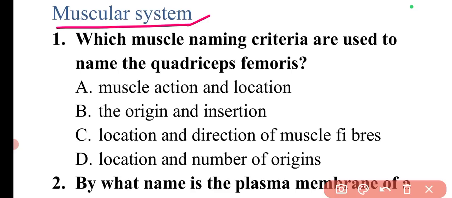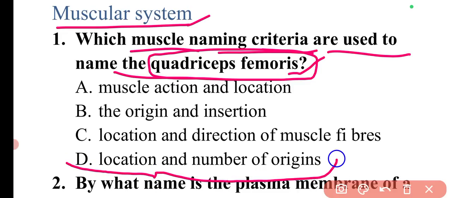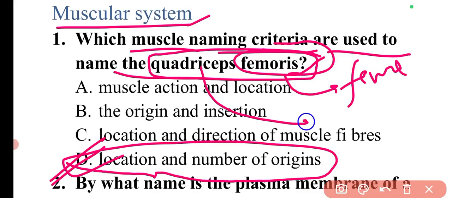The first question is, which muscle naming criteria are used to name the quadriceps femoris? So quadriceps femoris is a muscle, and for this particular muscle, the naming criteria used is location and number of origins. So here option D will be the correct answer. Basically, femoris refers to the location of the femur, and quadriceps refers to four different origins. So this means it is regarding the location and number of origins.